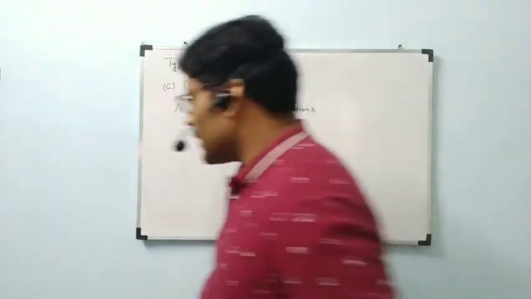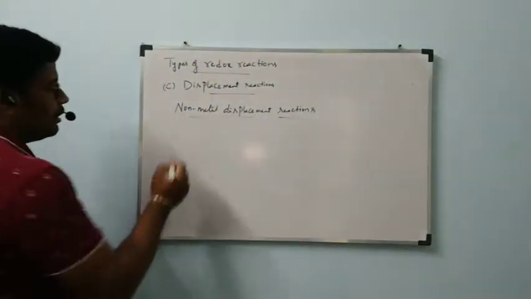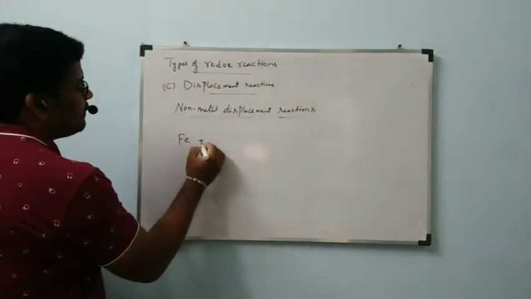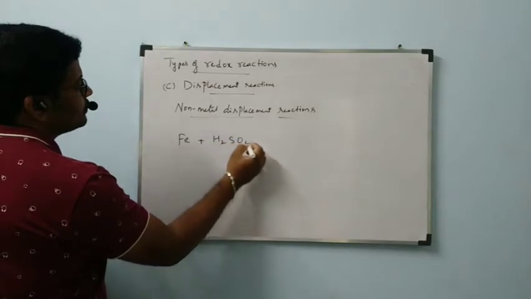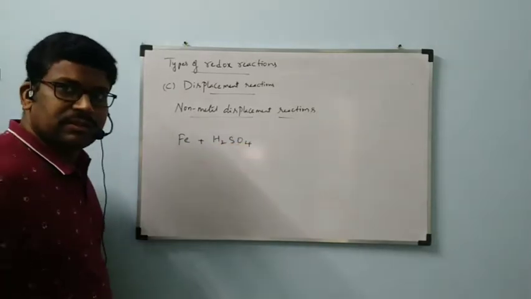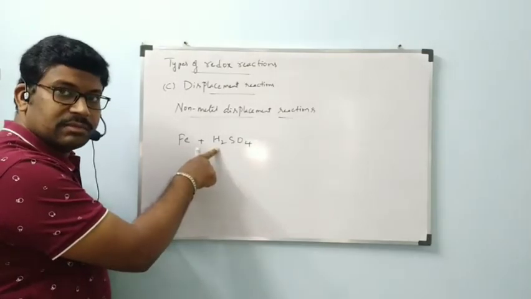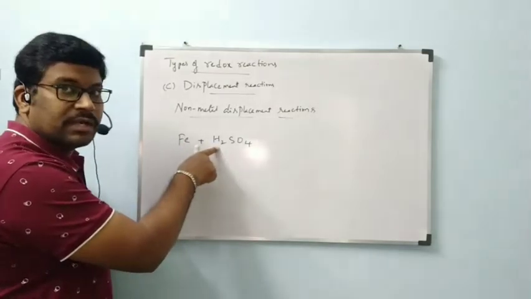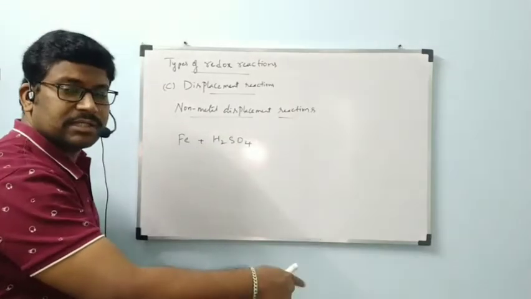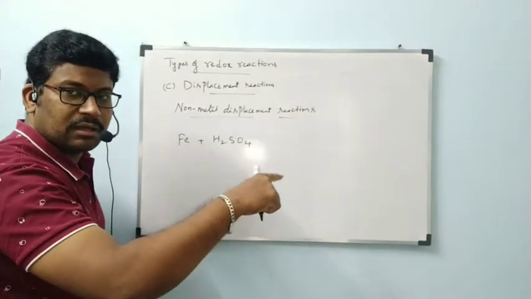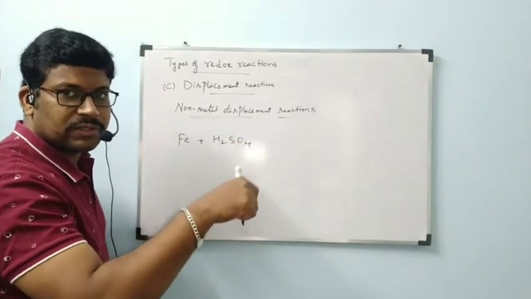Okay, let us see. Fe plus H2SO4. Even here, the metal we take to displace the non-metal hydrogen must be more reactive than hydrogen. In the reactivity series, between copper and iron I wrote hydrogen.